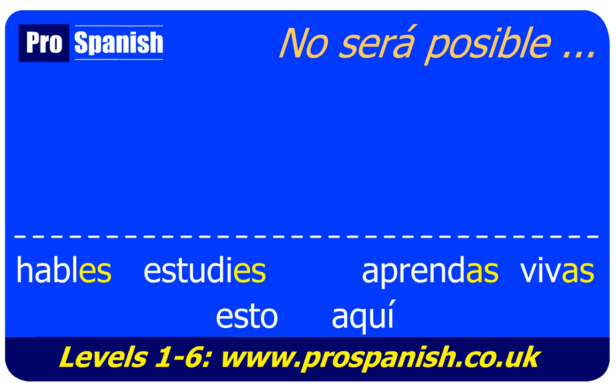So you may have heard of go verbs. So for example, I have is tengo, ends in go, G-O. I come, vengo. I put, pongo. I go out, salgo. I do, hago. They all end in go.